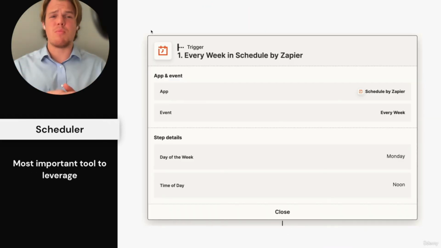One of the most important tools that we plan on using in this course is going to be the scheduling tool by Zapier. This is going to allow us to essentially set up an automated social media schedule content calendar that's going to basically work in the background. So for example, I could set up a schedule where every Monday, Wednesday, and Friday at noon, it posts a new YouTube video along with a short as well.